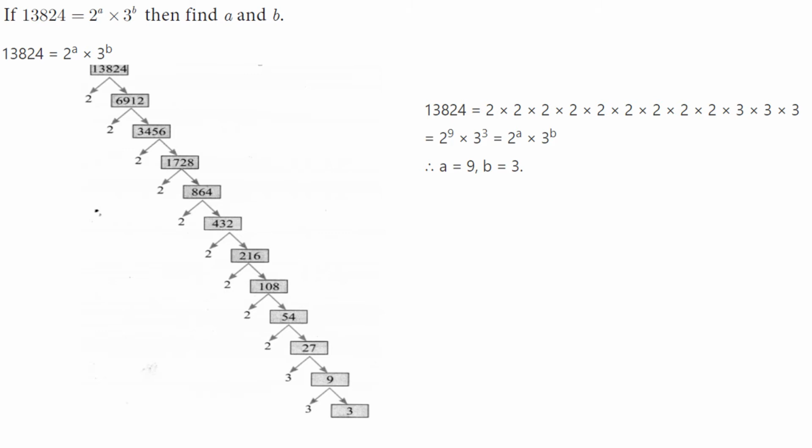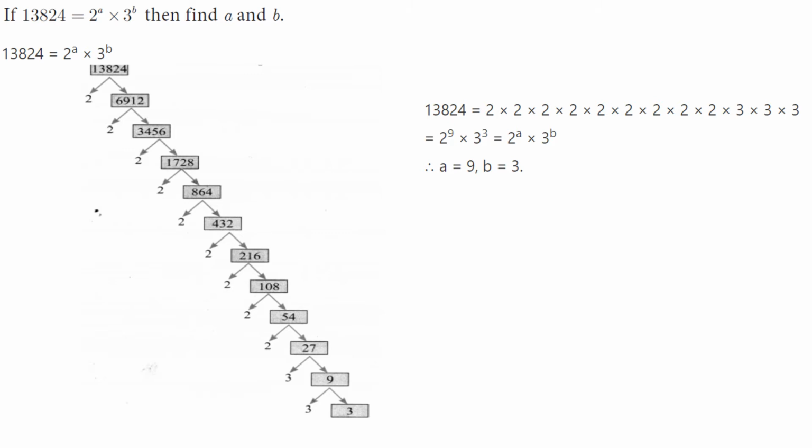And again the last digit is 2, again prime factor 2. So 2 into 3456, again 2 into 1728, again 2 into 864. Already you know the factor tree. Then 2 into 432, again 2 into 432 and 2 into 216. Here the factor is 2. So 1, 2 is 2. Here 1 is a small number compared to 2, so you put 0 and after that put 8.